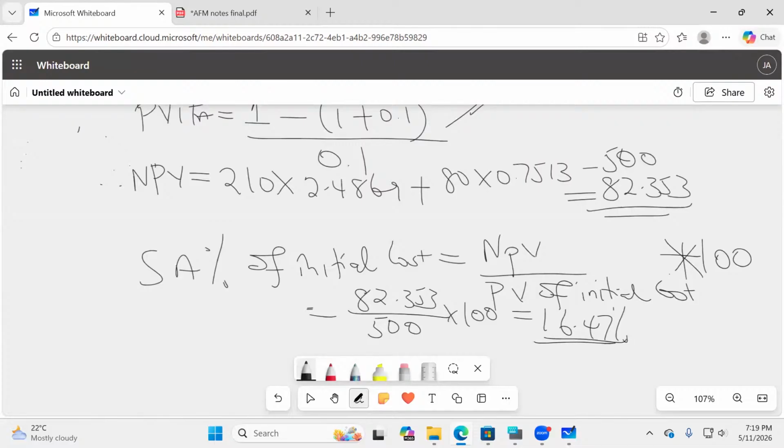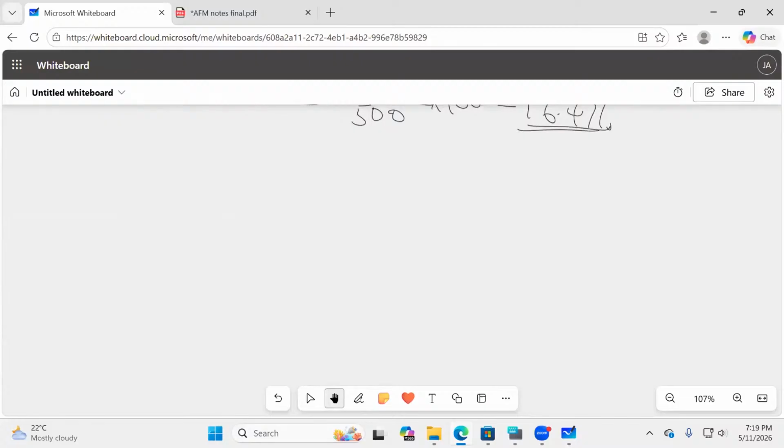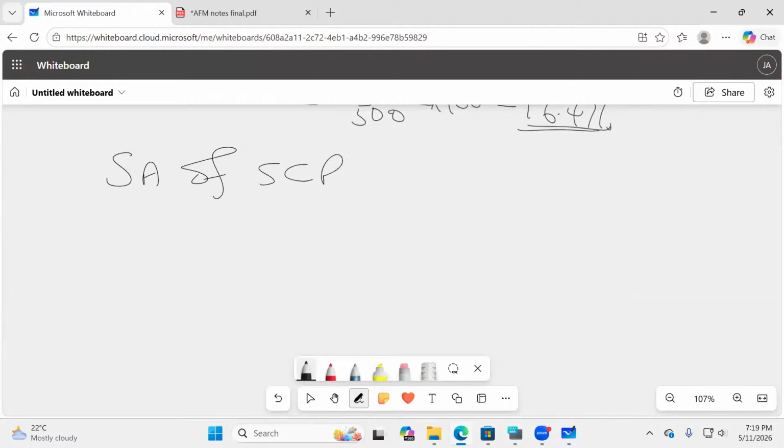The first student will be able to pin this down. This is the second requirement.